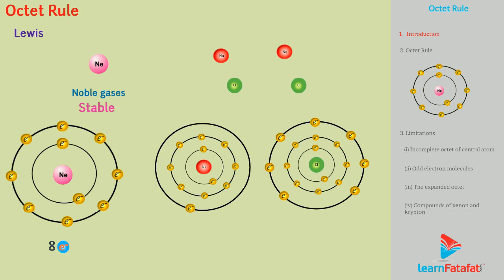So, these unstable atoms always tend to acquire stability by trying to have their outer shells completely filled, that is, 8 electrons in outer shell.